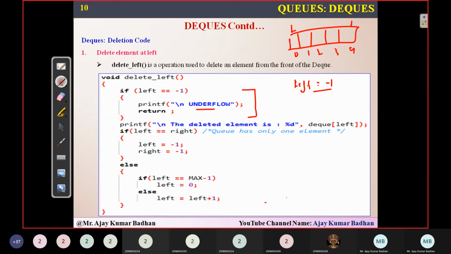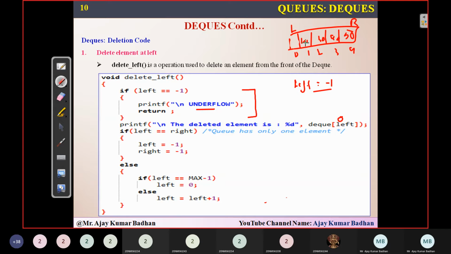Left is present here, right is present here. I want to delete the element from the left. What is the first element I have here? 10. So the deleted element is dq of left. Left is pointing to index 0, so this element, 10, has now been deleted.